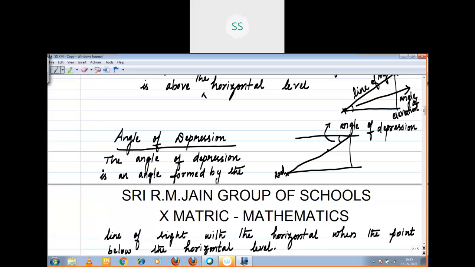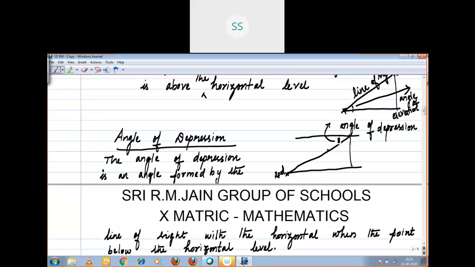Below the horizontal level. Above the horizontal level, angle of elevation. Below the horizontal level, angle of depression. Your eye viewing the object upward, the line of sight and the horizontal line make an angle, right?